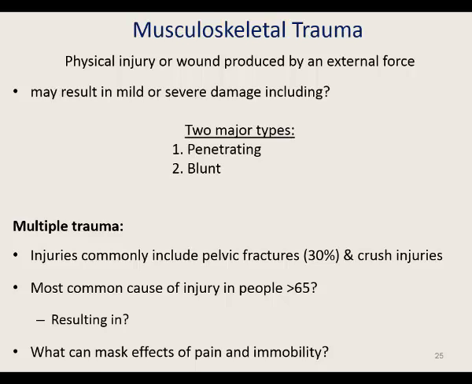What is the most common cause of injury in people over 65? Falls, often resulting in fracture of the hip, proximal humerus, or vertebrae. And what can mask the effects of pain and immobility? Are you thinking alcohol? Alcohol is usually an implicated cofactor when associated with trauma.